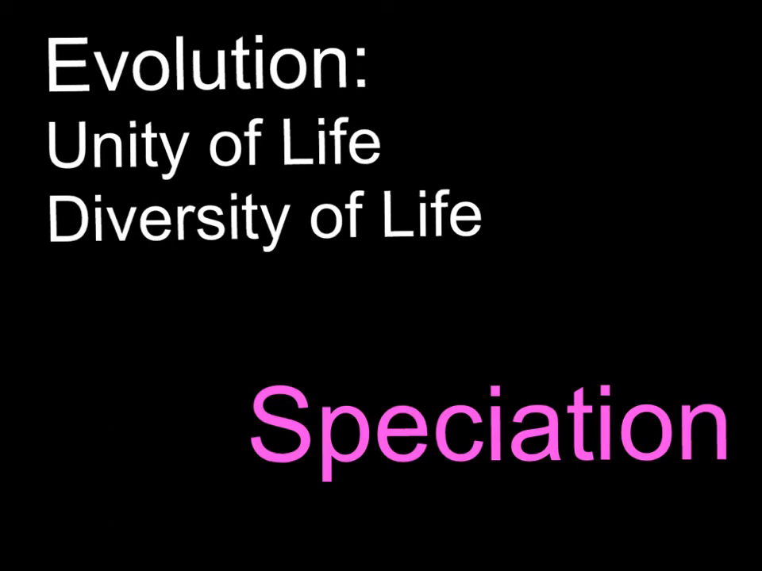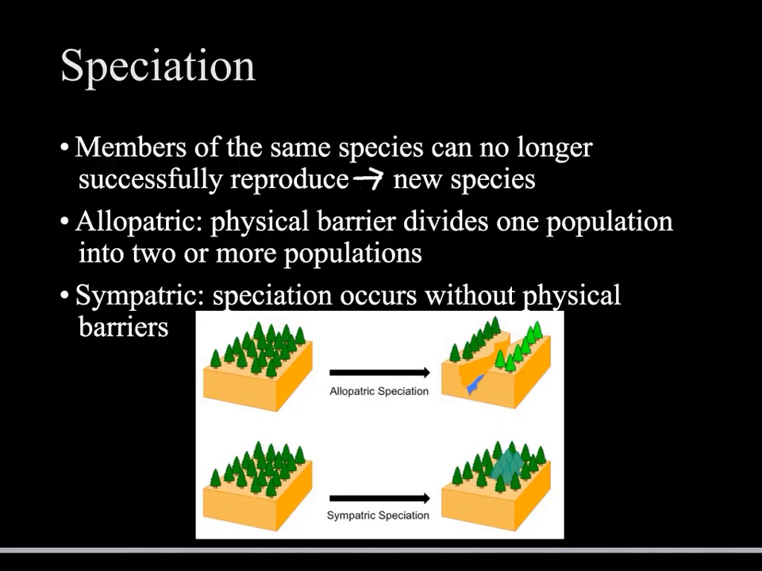We've talked about how evolution is the keystone of biology, explaining both the unity of life, the fact that we all come from a common ancestor, and also the diversity of life. So we can put this all together with this idea of speciation. Speciation is the creation of new species. So when members of one species can no longer successfully reproduce with one another, then they've become two different species. So we've gone through speciation.